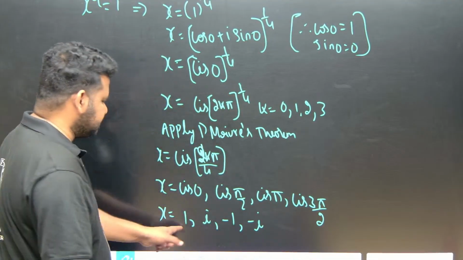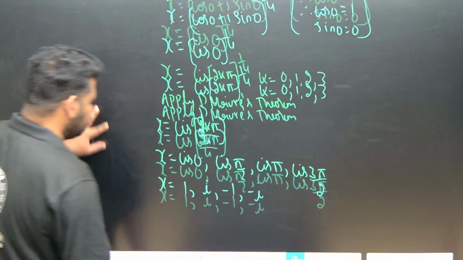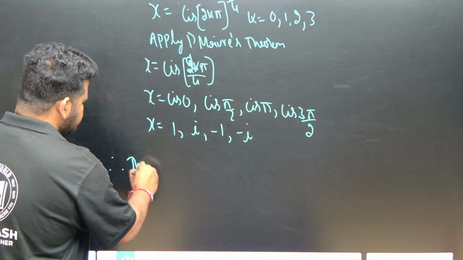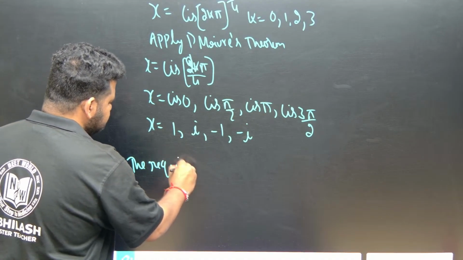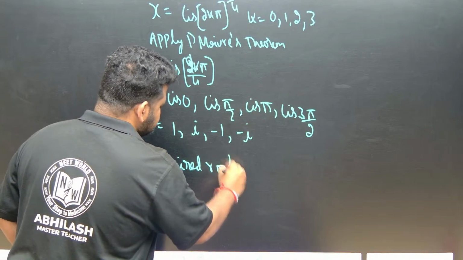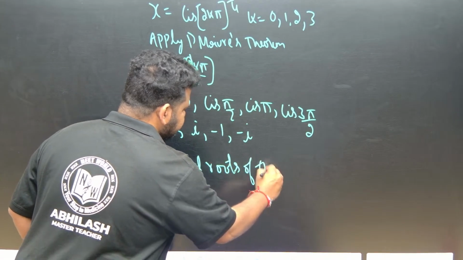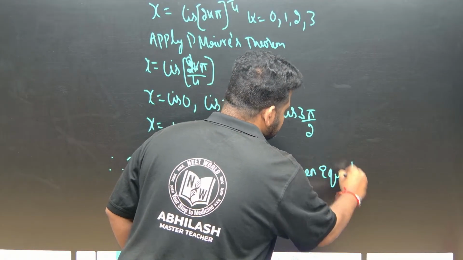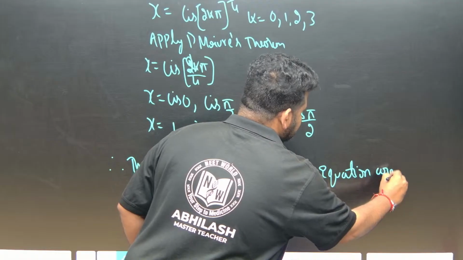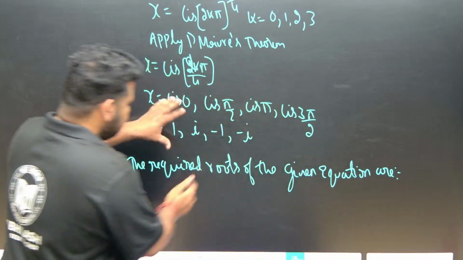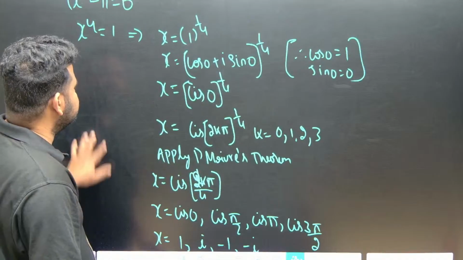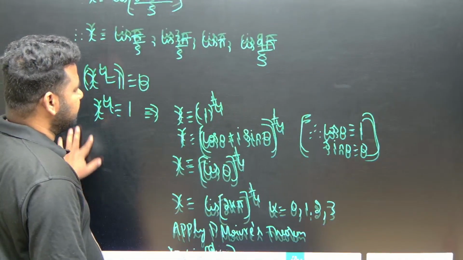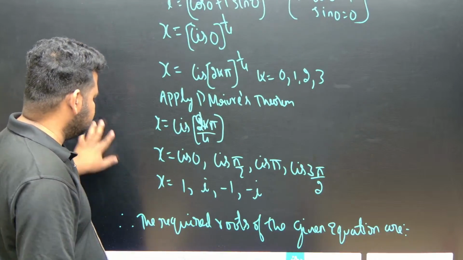For x, these are the values we got. Therefore, finally we should write the required roots of the given equation. What are those? Don't write only this. We got this also: cis pi by 5, cis 3 pi by 5, cis pi, cis 9 pi by 5. Along with that, you should write this also.